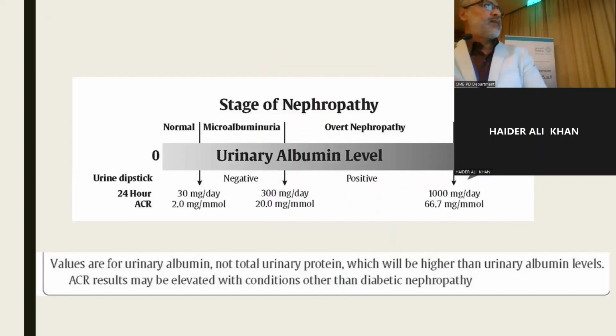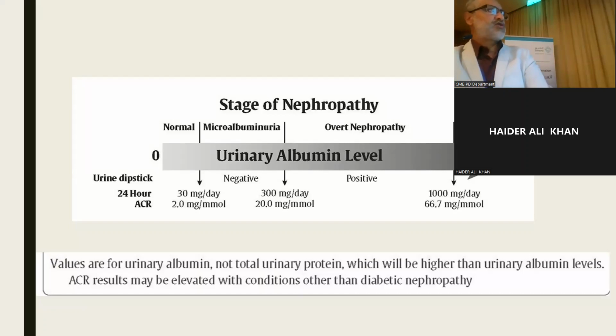With progression of diabetic nephropathy, urinary albumin excretion will increase progressively. Patients who have urinary albumin excretion above 30 milligrams per day are starting the stage of microalbuminuria, at which the urine dipstick will be negative, and these patients are picked up only with the urinary albumin creatinine ratio. When the urinary albumin excretion exceeds 300 milligrams, it will be detected by a positive urine dipstick, which is the stage of overt proteinuria with macroalbuminuria, the late stage of diabetic nephropathy.